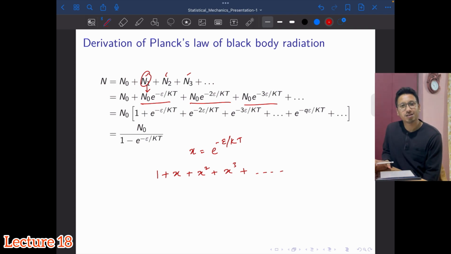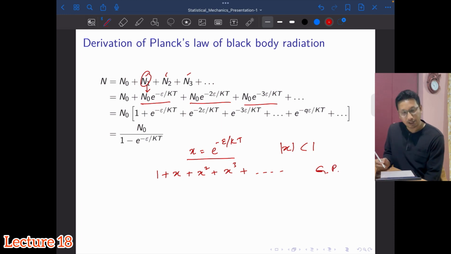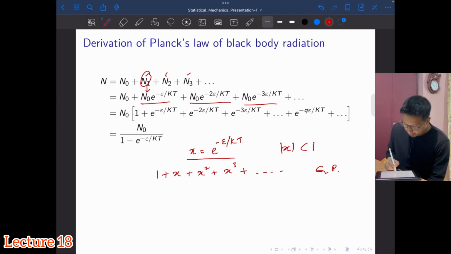So this is what? This is a geometric progression, right? And here it is x. From here you can see that the magnitude of x is less than 1. And this is a geometric progression, GP. Okay, and if you know from your basic mathematics, the sum of this expression will be given